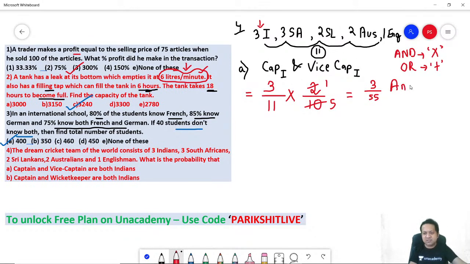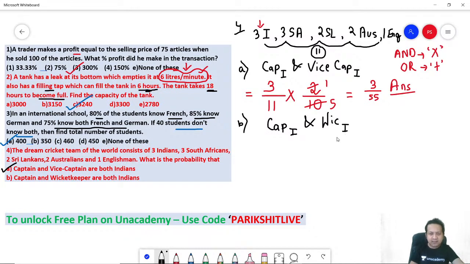Answer for the first one is relatively simple. 3 by 55. Yes? I hope you are getting it. Let's look at the second one. Part B of the question. Okay. Captain and wicket keeper are both Indian. So you have a captain who is an Indian and you have a wicket keeper who is an Indian. Correct? Let's start this.